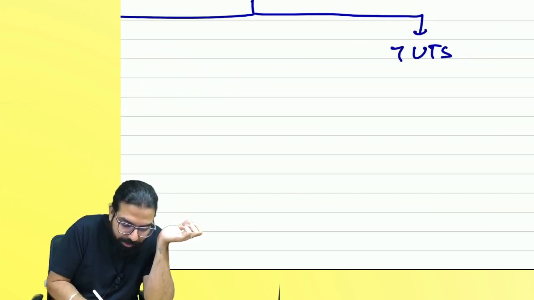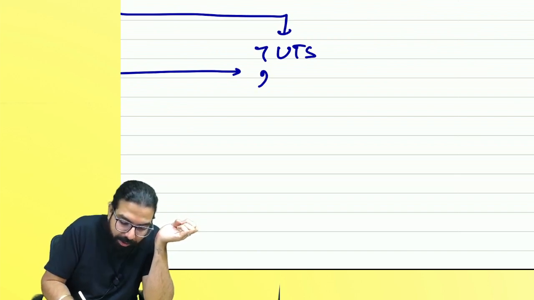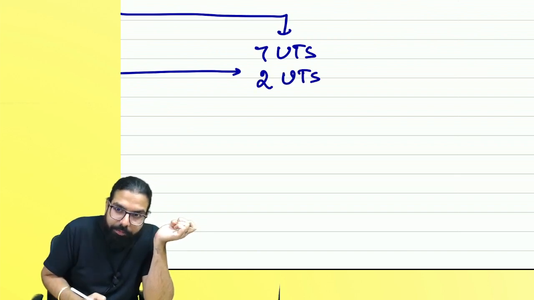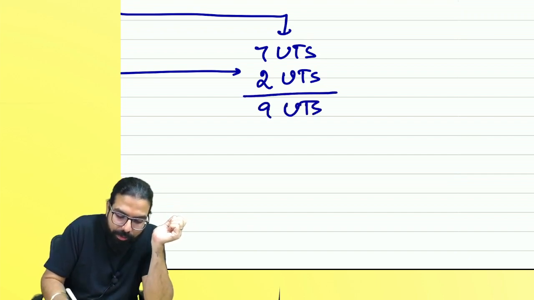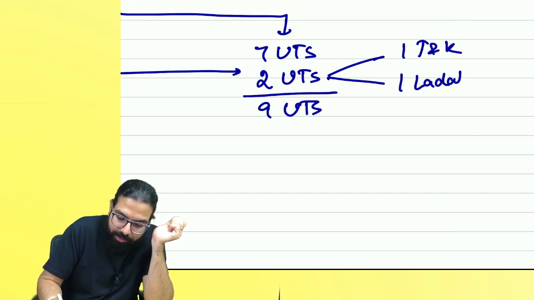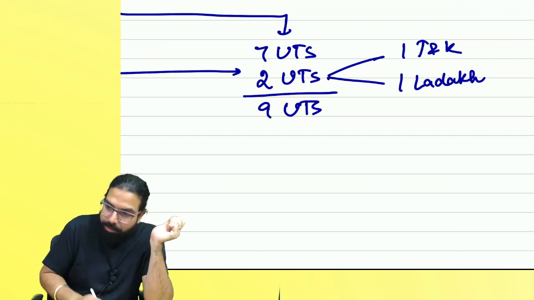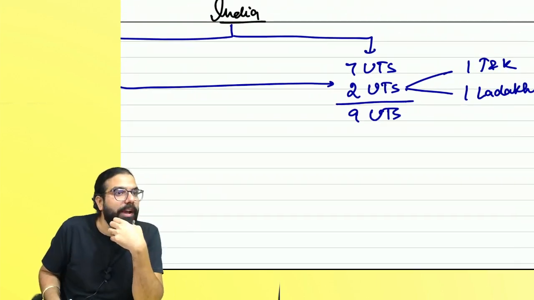This Jammu and Kashmir went and merged into union territories. And how many union territories did we get? 2 union territories, correct? One is Jammu and Kashmir. One is Ladakh. Correct? Now, in GST, when you read the definition, how many states do we have? 28 states and 9 union territories.